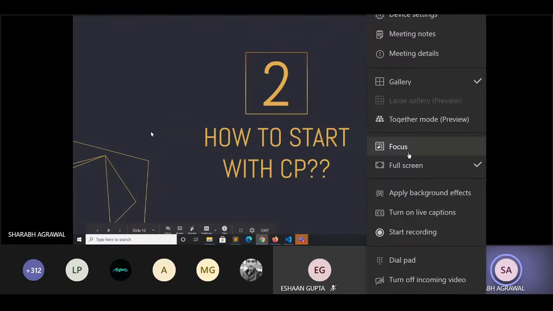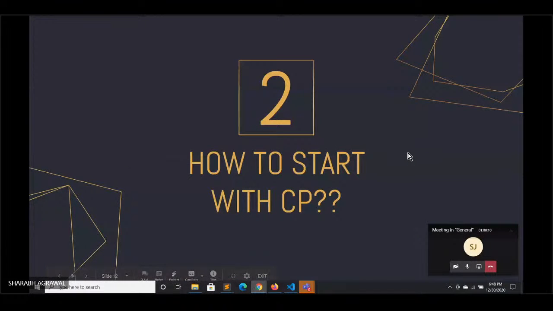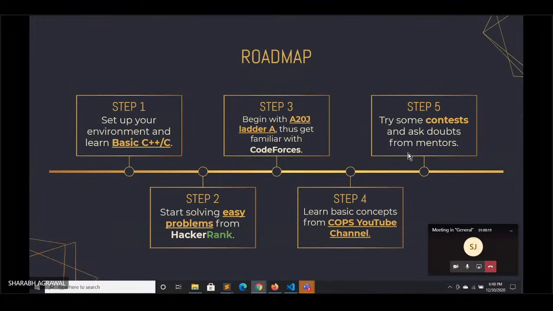Fine. So after you have all become familiar with these coding platforms, the next question that comes to your mind is how to start with CP, what order you should follow, and what resources you should see. So let's check that. This is the complete roadmap for you all. This is basically a 1 month roadmap, and you can continue it further too. Step one is you should learn basic C++ or C. You can learn any language, but C++ is recommended. And finally, you have to set up your own environment.